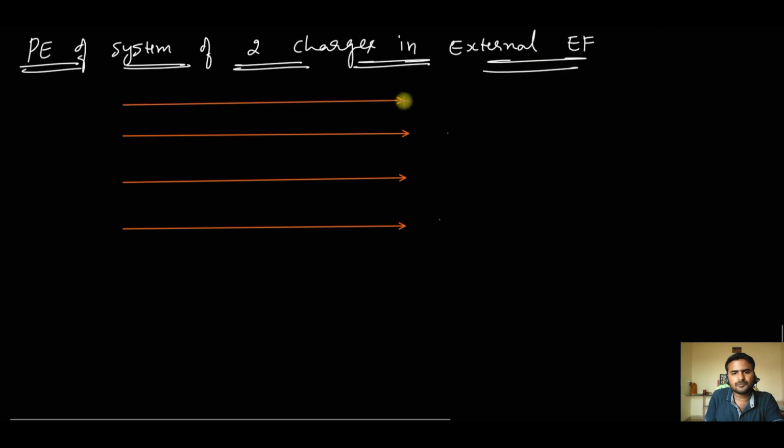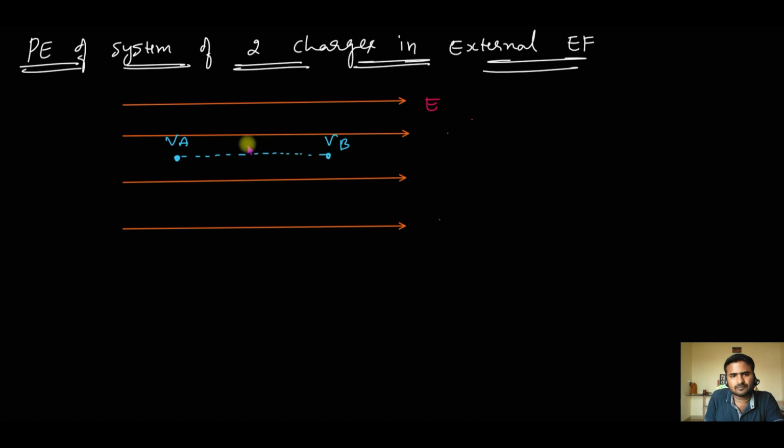All right, so now let us say the potential at this point is VA, and the potential at this point is VB, and the external electrical field is E. Also let us say the separation between these two points is D, the distance between these two points basically.